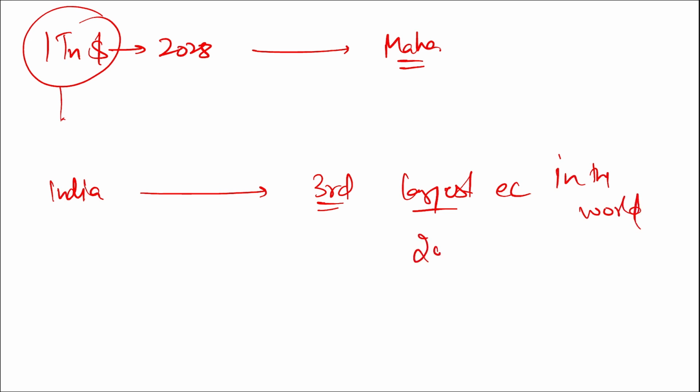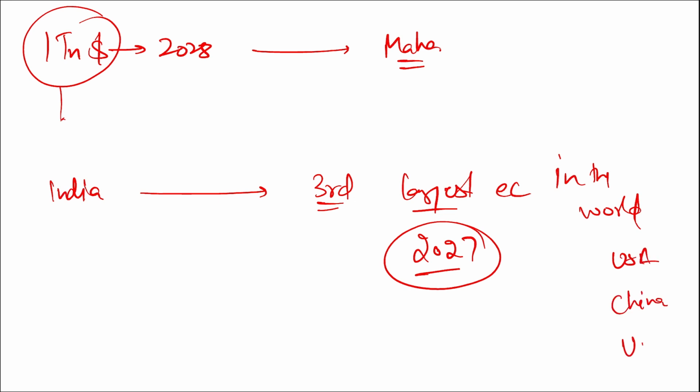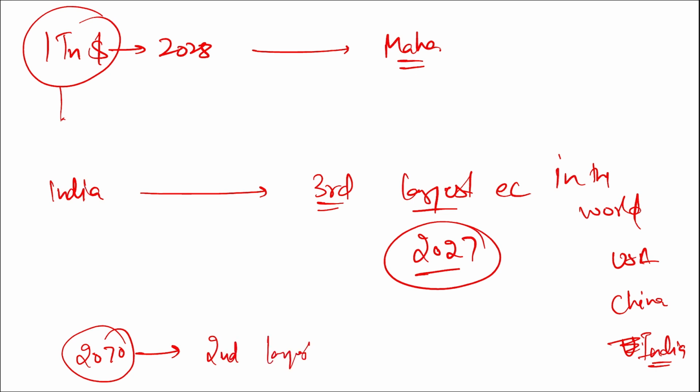Correct, by 2027, and this is important. On top, USA, followed by China, and India on the third position. There was another report that estimated that by the year 2070, we will become the second largest GDP in the world. Correct, and on the top will be China.